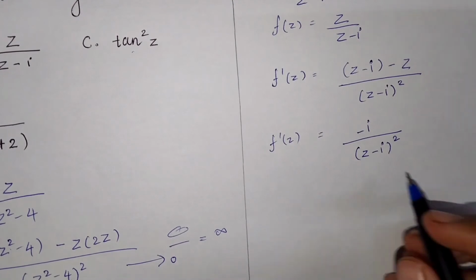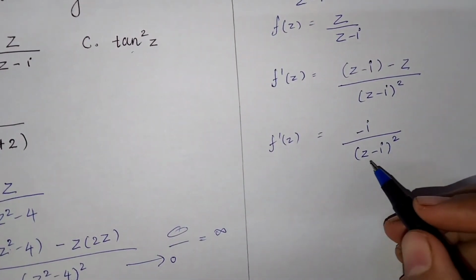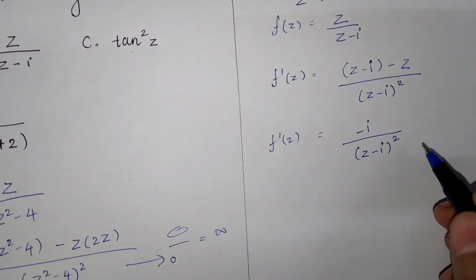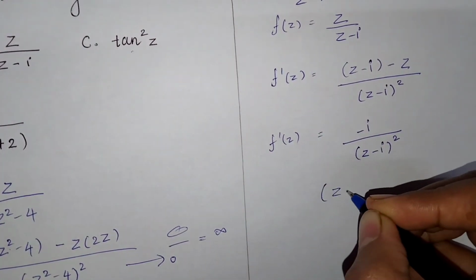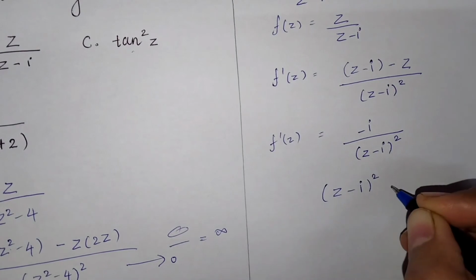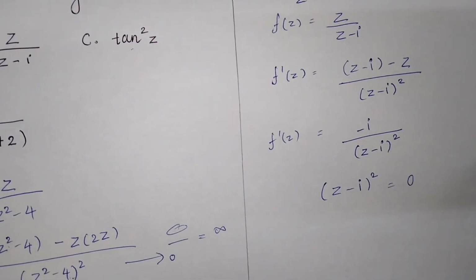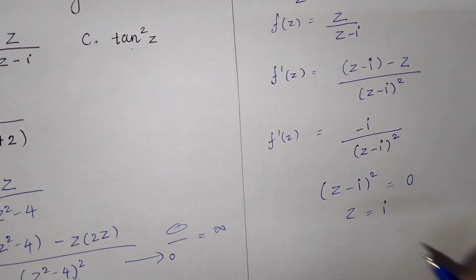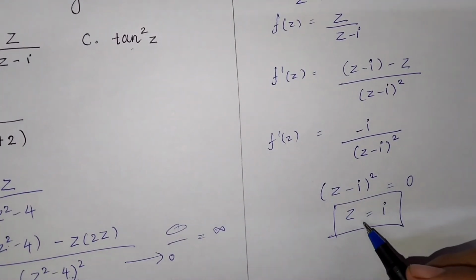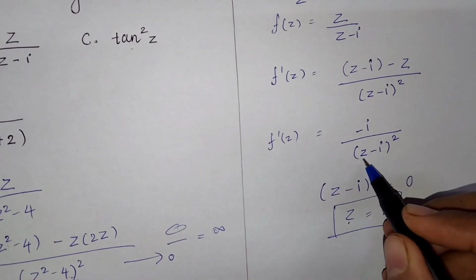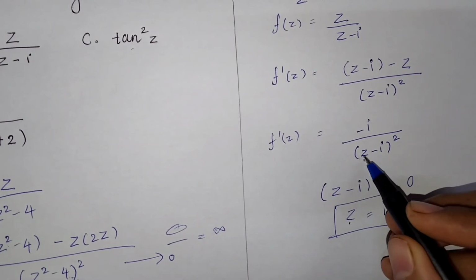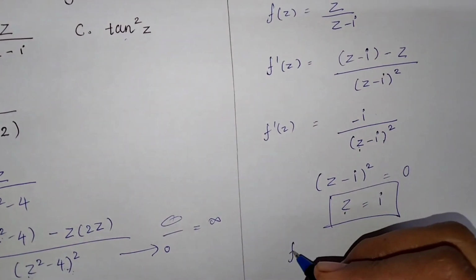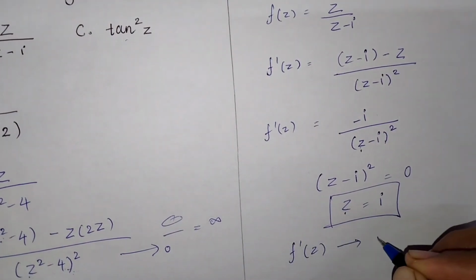Now we have to put the denominator term equal to 0. So z minus i whole square equal to 0, so we get z equal to i. Now you can again see that if I put this value in f dash of z, then again i minus i is 0 and anything upon 0 is infinity. So f dash of z tends to infinity.